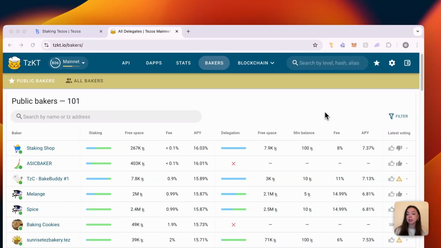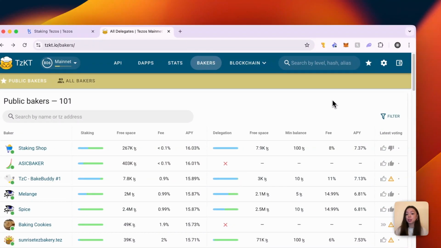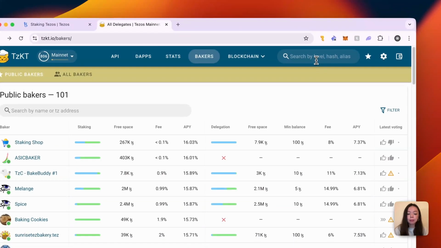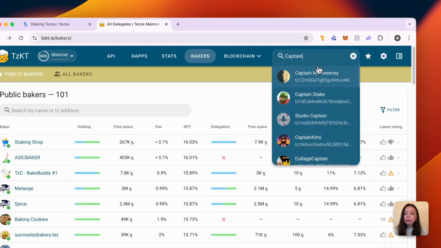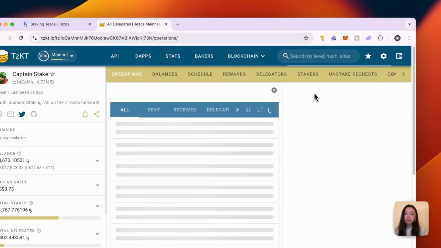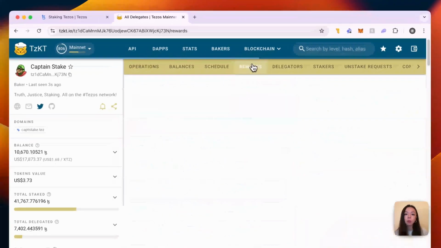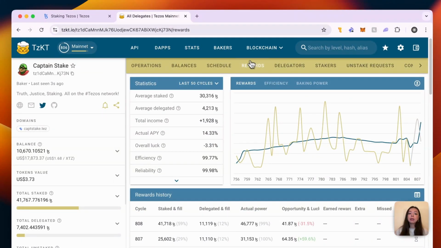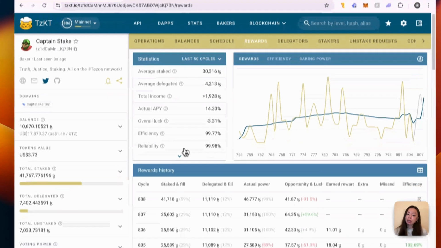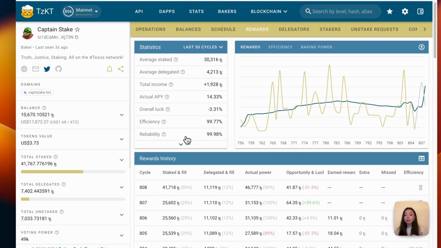Okay, let's go to a baker's page now. I have a baker in mind, so let's search him up. There we go. So now we're on this baker's profile page. There's a lot of stuff here. For us, what we need to find is here under the rewards tab. And there we go. Here we can see actual APY, efficiency, reliability. So with efficiency and reliability, as you can imagine, you want these numbers to be high.